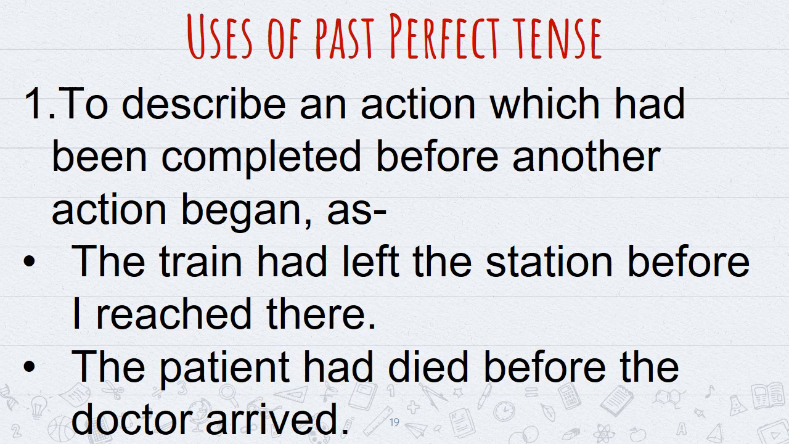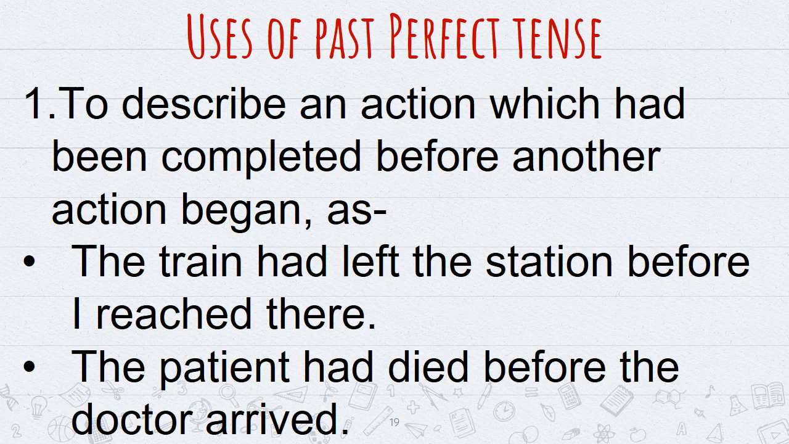So first of all the action happened, the train left. So here we will use past perfect tense. And the action which began later, there we will use I reached there, means past indefinite tense.